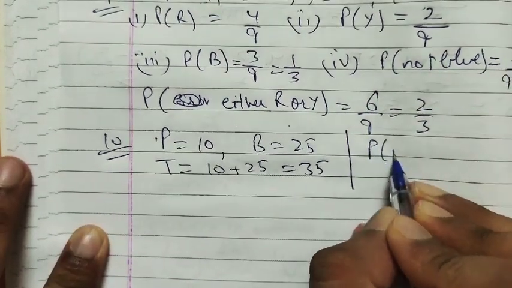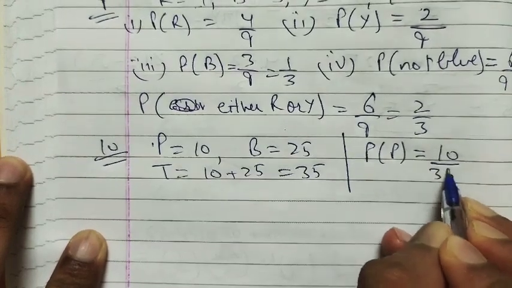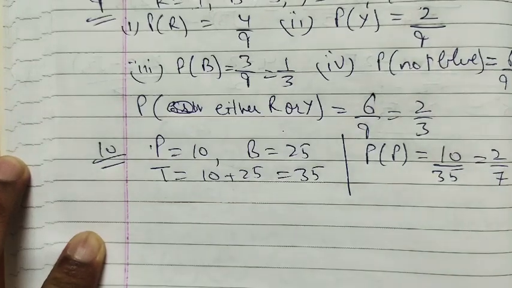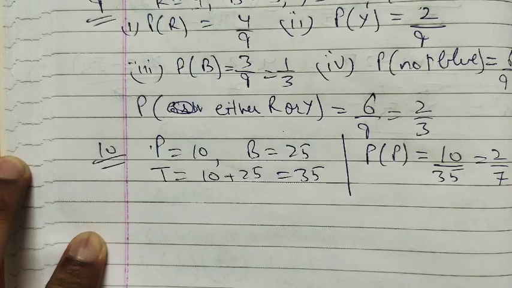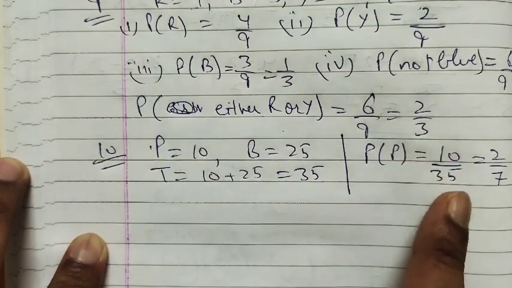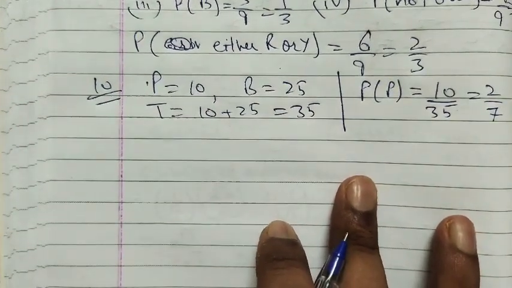So probability of a prize will be 10 upon 35 total, so 2 upon 7. Don't skip the formula, write the formula first. Probability of any event is equal to total number of favorable outcomes upon total number of outcomes. So this is our answer.